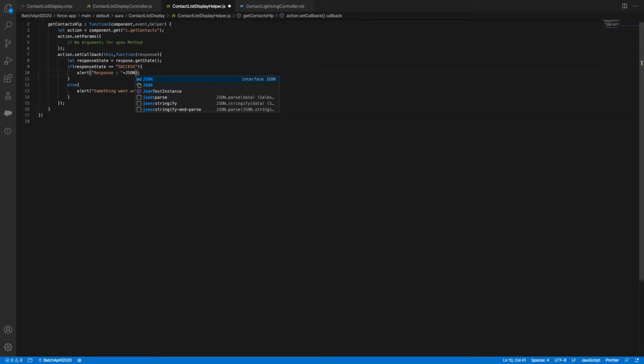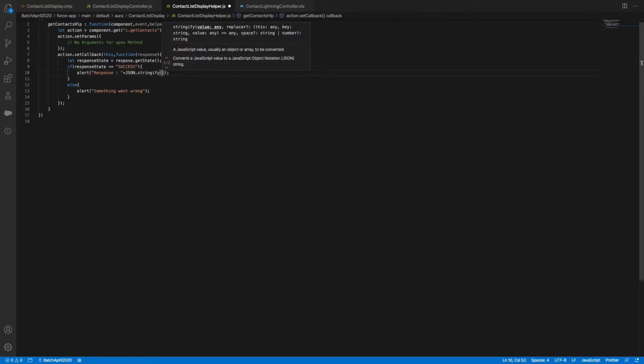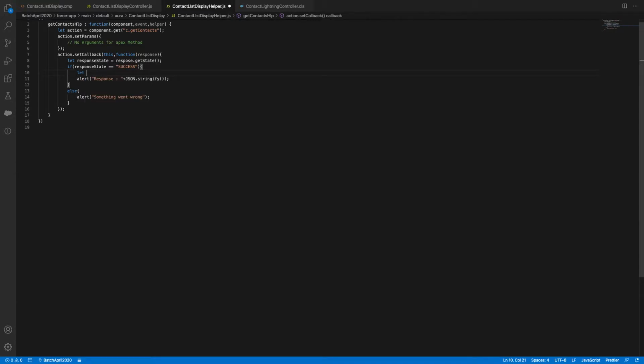JSON dot stringify converts my response into a string. We can also do it a simple way: data equal to response dot getReturnValue. Return value is whatever you are passing from the server. Open bracket, close bracket, semicolon, and then I'm stringifying my data.